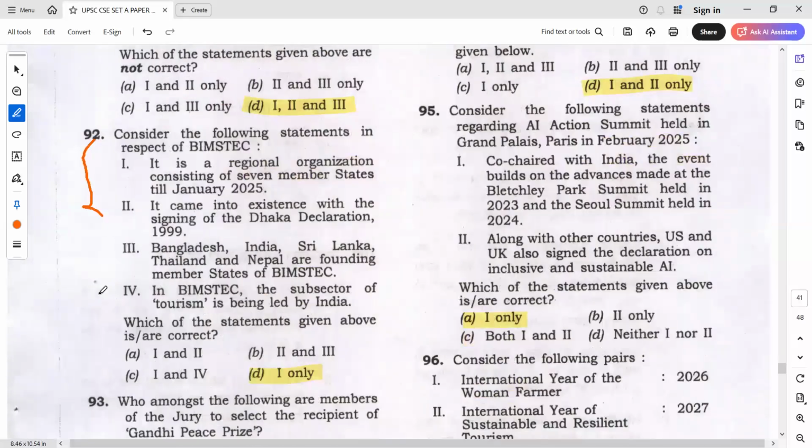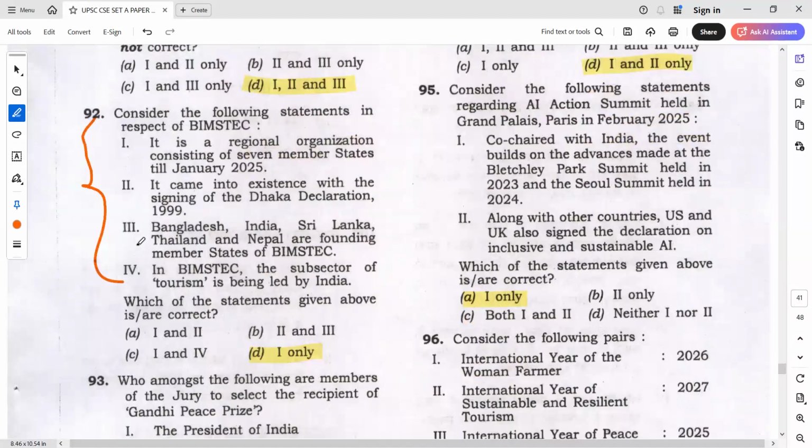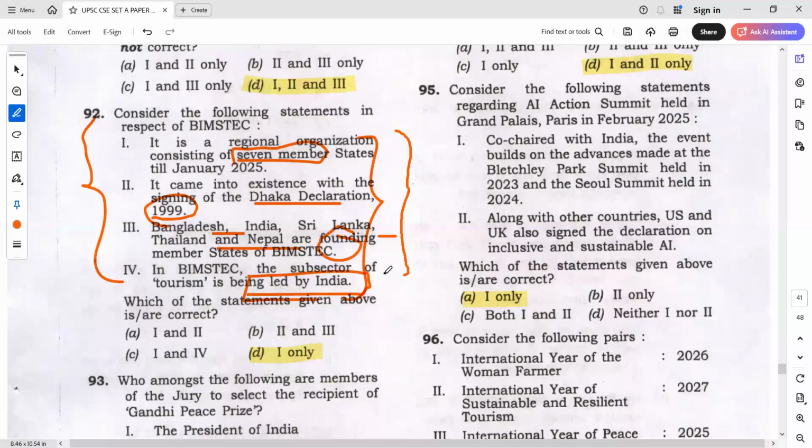Yes, this is a difficult question, but I would say how to answer this question easily. For example, should I underline 7 members? We'll go by just techniques. Okay. First of all, more or less, all are not plain. Multiple things are there. Founding members is there again. Again, founding members is there. Relatively, we are not sure. Okay. 7 members. Dhaka Declaration, 1999. And here BIMSTEC subsector tourism is led by India. Basically, all are not plain.